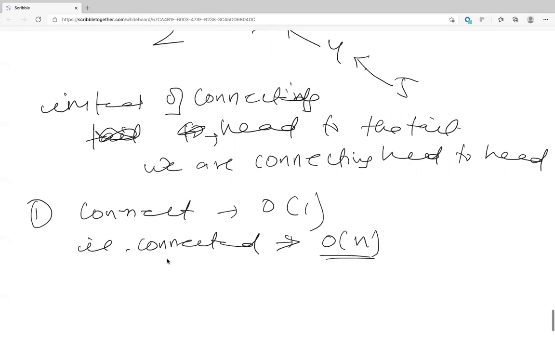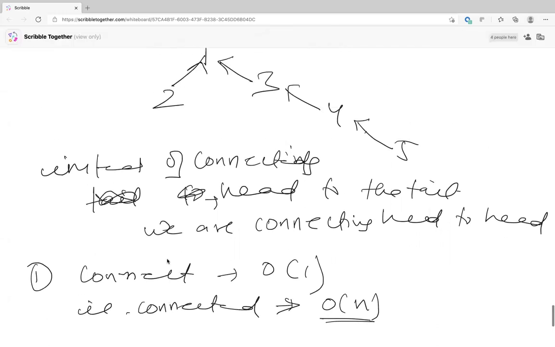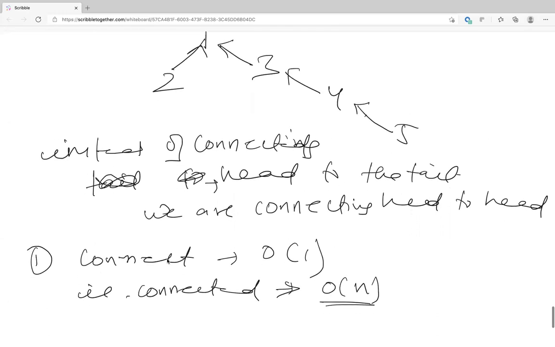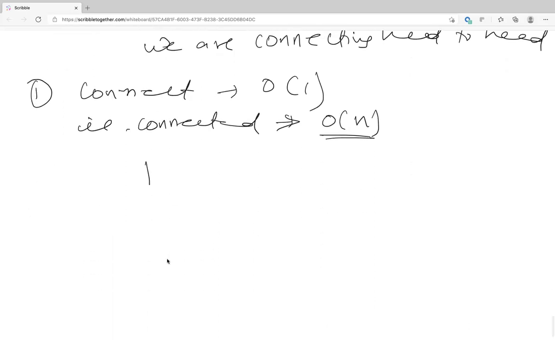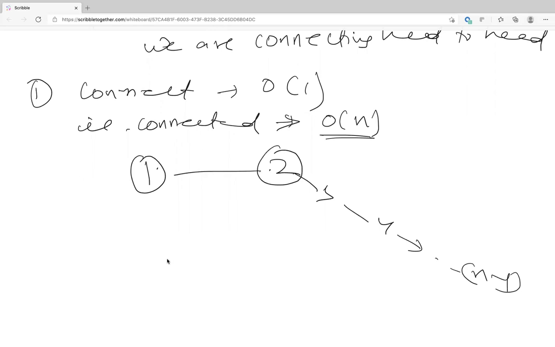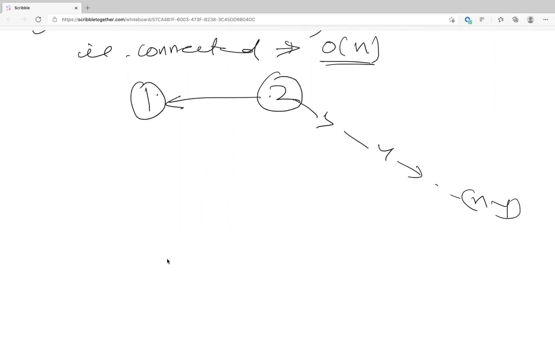Why? You're traversing down the tree now. Is it balanced? Let's say you have 1 and you have 2, 3, 4, 5 up till n minus 1. You're connecting 1 and 2. Now this is pointing to 1, right?